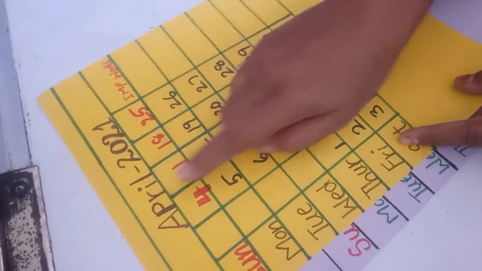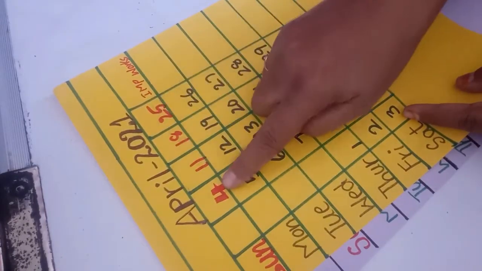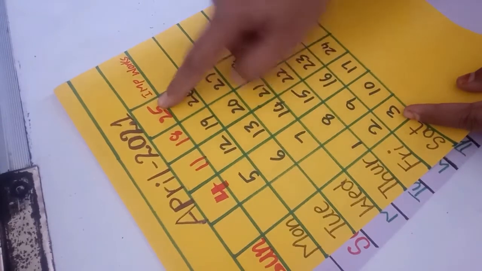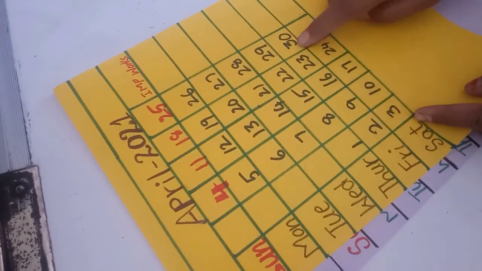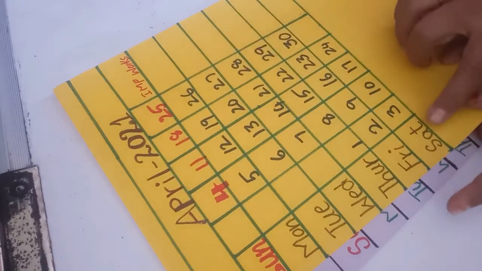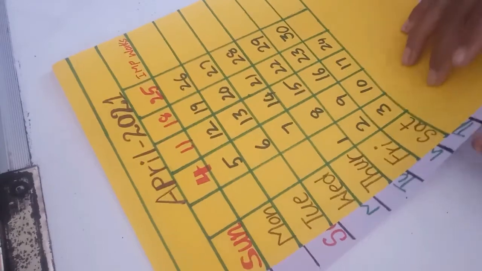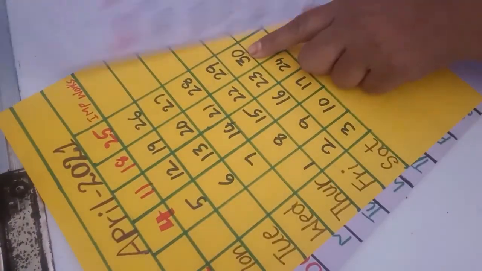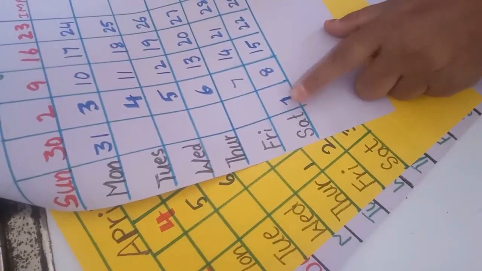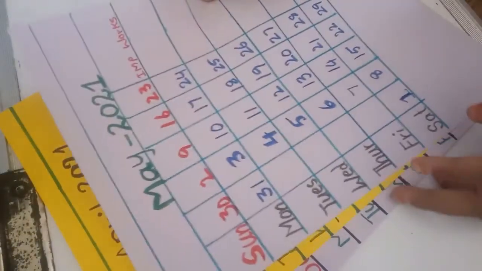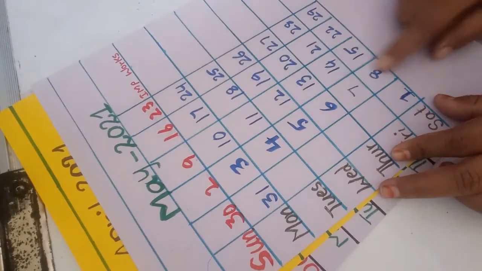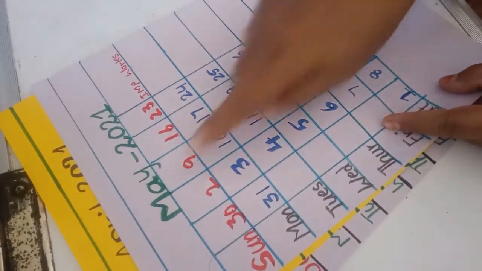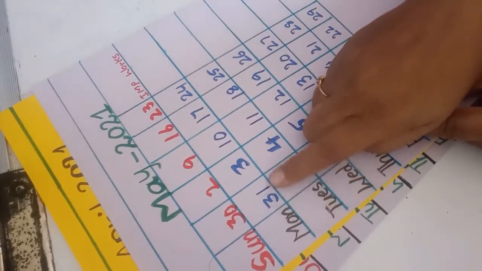This month, April month, we have 4 Sundays, 4th, 11th, 18th, 25th. This month has ended on Friday, 30th. So, April after May. May month will start again on Saturday. You can see this. See, 30th, again Saturday on 1st. So, this month, May month, we have 5 Sundays. You can see, and this month has ended on 31st on Monday.